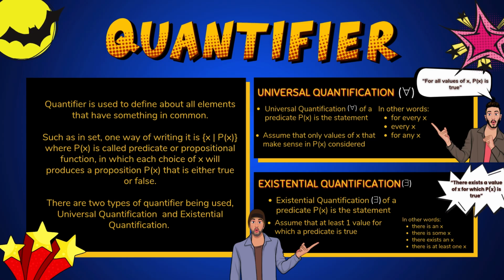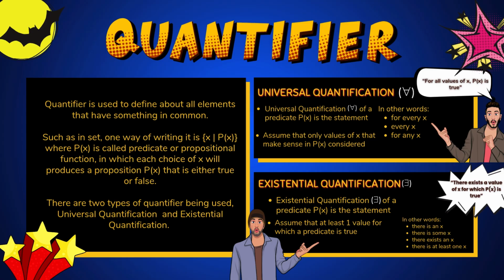There are two types of quantifiers being used, universal quantification and existential quantification. Universal quantification of a predicate P(x) is the statement. In other words, for every x, for any x. Assume that only values of x that make sense in P(x) are considered.